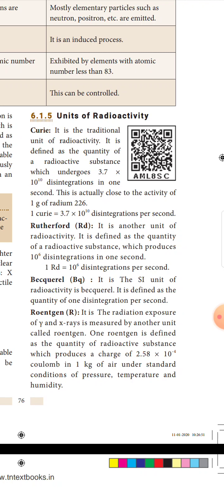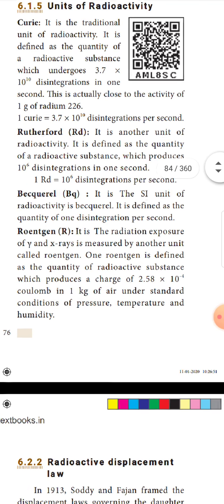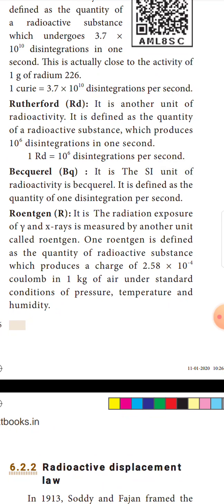Roentgen, capital R. The radiation exposure of gamma and X-rays is measured by another unit called Roentgen. One Roentgen is defined as a quantity of radioactive substance which produces a charge of 2.58 into 10 power minus 4 coulomb in 1 kg of air under standard conditions of pressure, temperature and humidity.